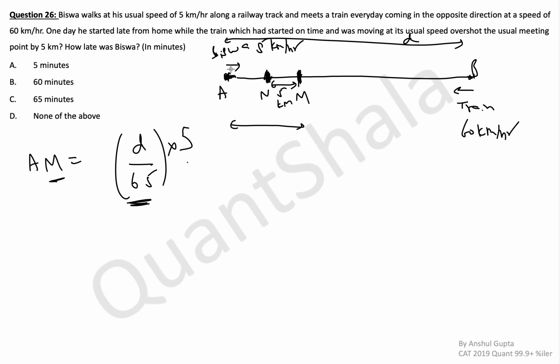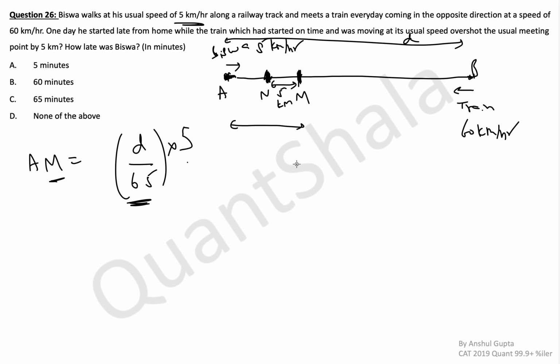Biswa always traveled this distance AM. Now he is traveling 5 km less. And for traveling 5 kilometers less, Biswa has to travel for 60 minutes less, 1 complete hour. So our result will be a combination of both of these. Somehow, let's look at how.